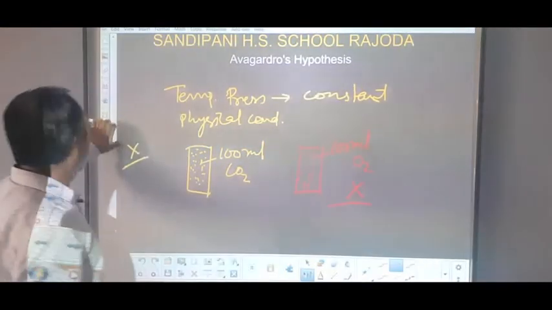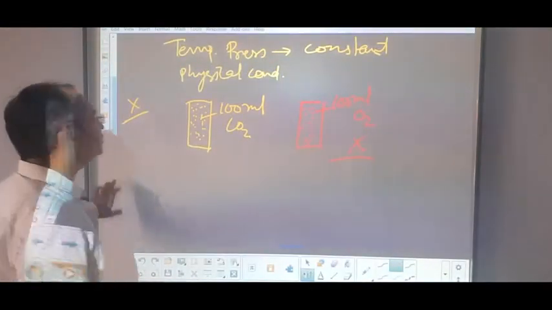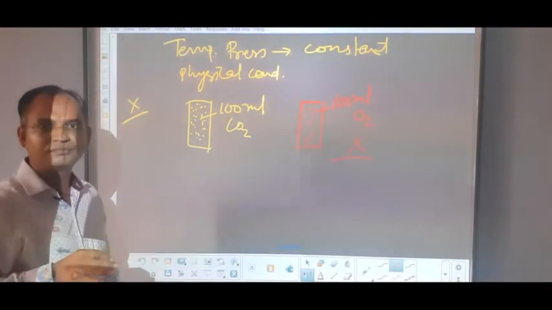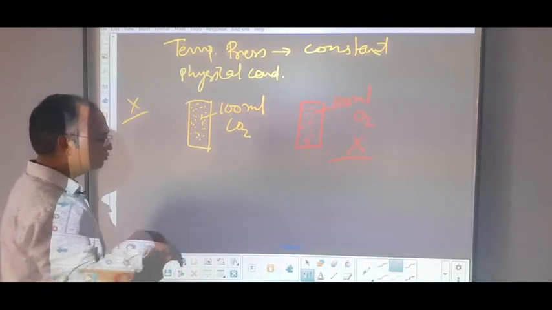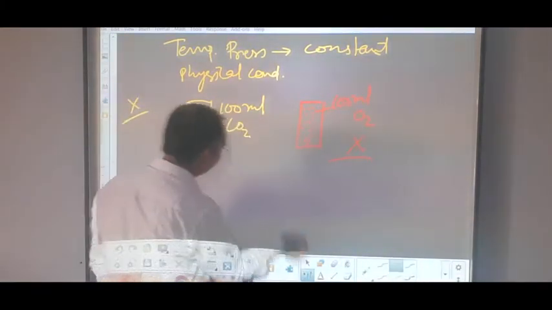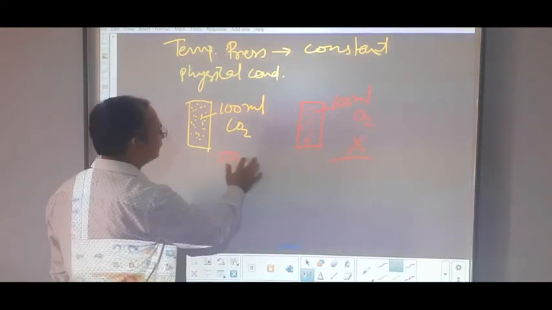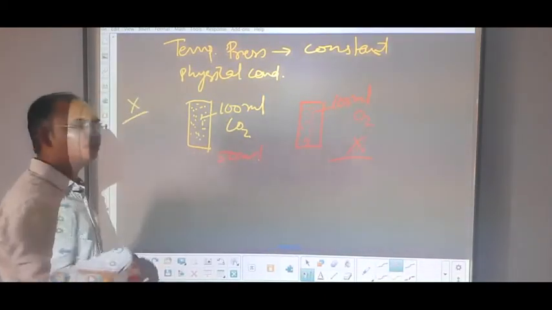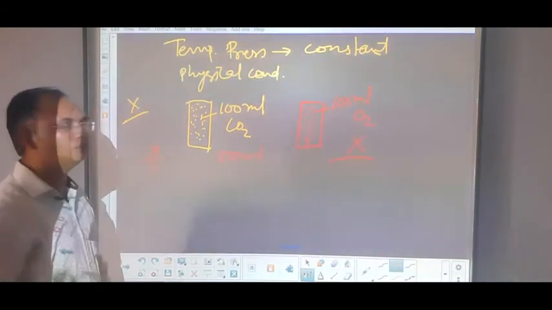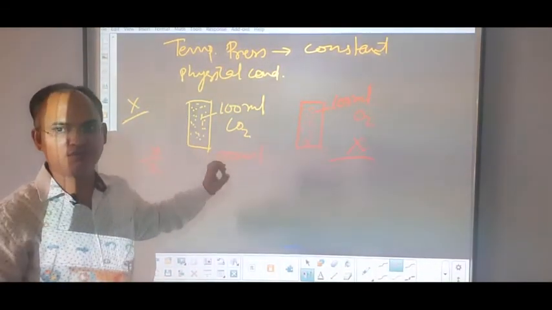So if we expand this law, students, instead of 100 ml CO2, if we take 50 ml, then the total number of molecules will be X by 2, because the volume is reduced to half.